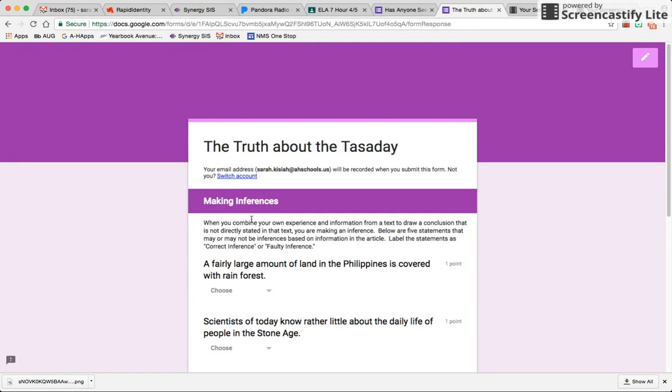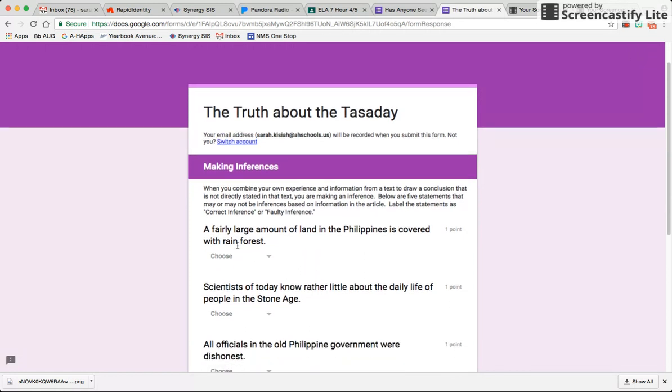Okay, the next section, making inferences. So inferences are educated or logical guesses. So you have to decide in this section whether each of the statements that is given is either a correct inference, meaning the text supports your educated guess, or if it's a faulty inference, meaning the text does not give you enough evidence to support that inference. So again, the making inferences section, this is kind of a tricky section. Go back into the text and reread. Look for evidence, evidence, evidence. If you don't have evidence, then it's not a correct inference. It means it's a faulty or a false inference.